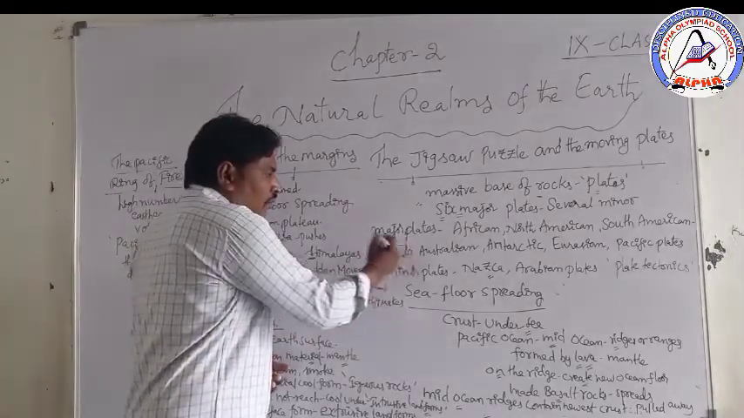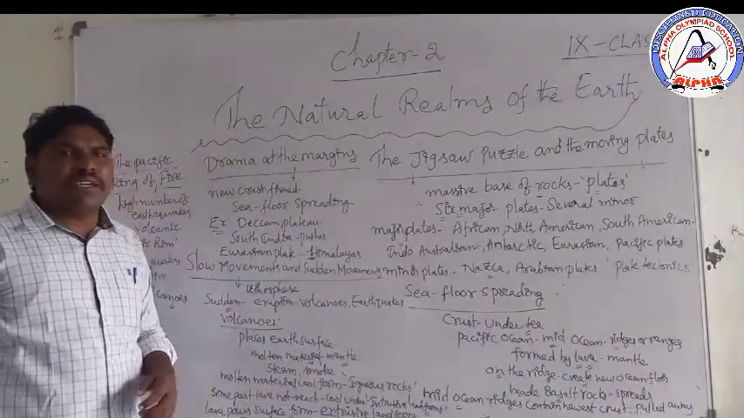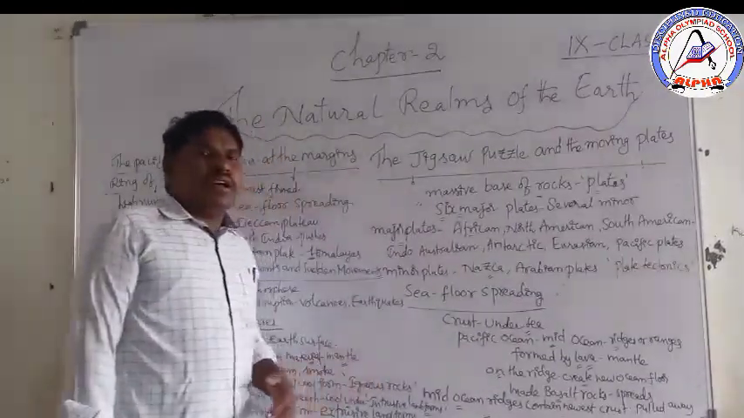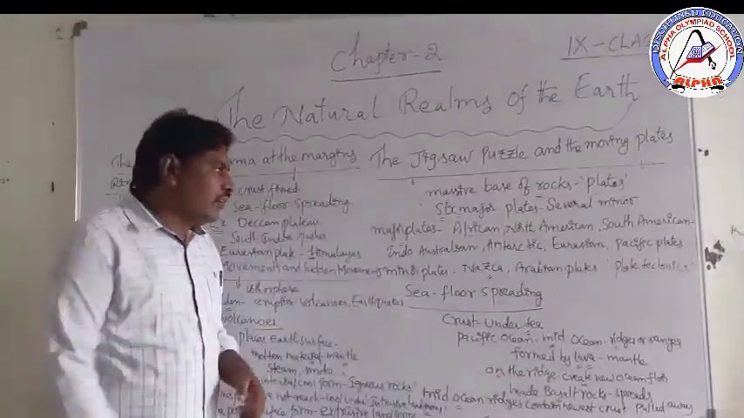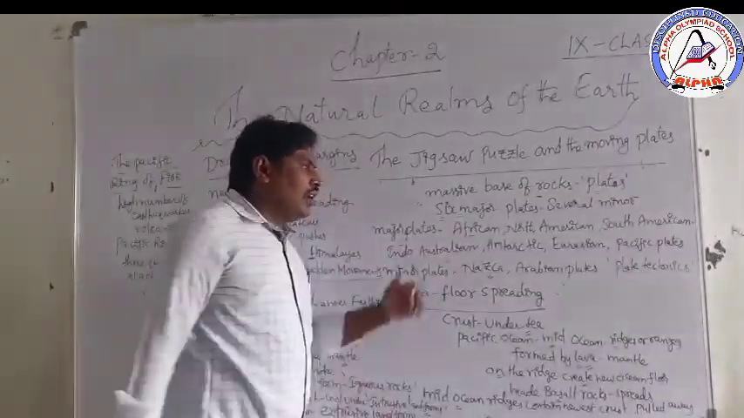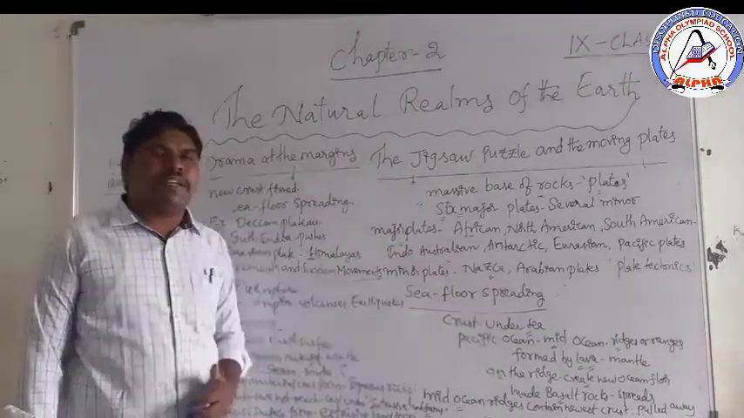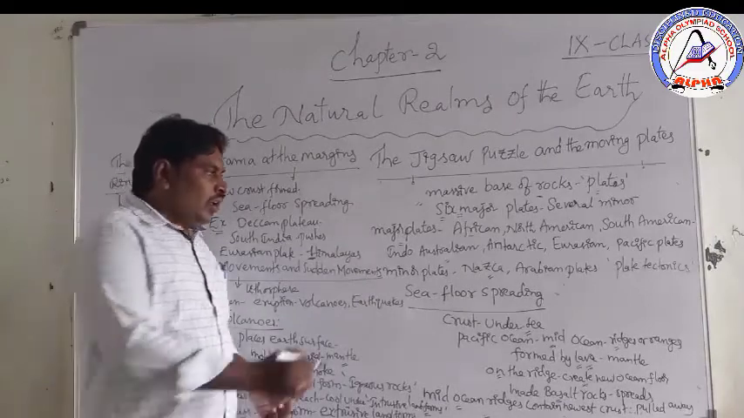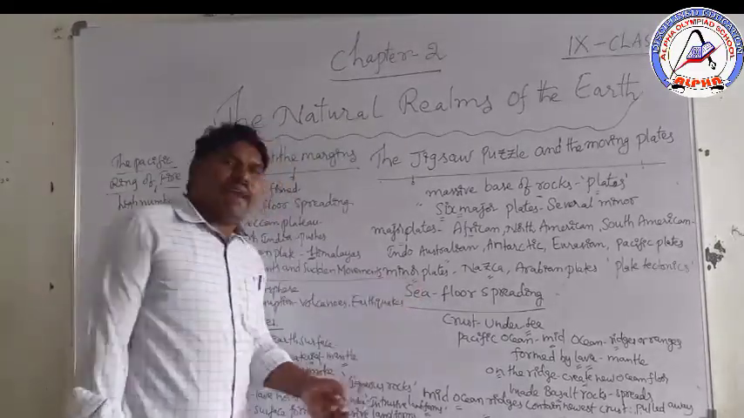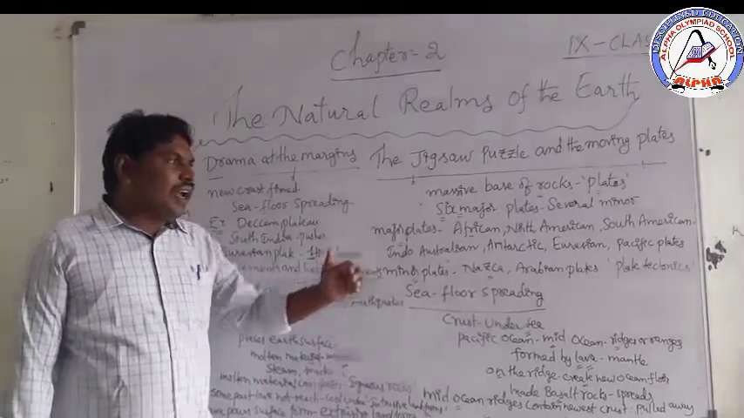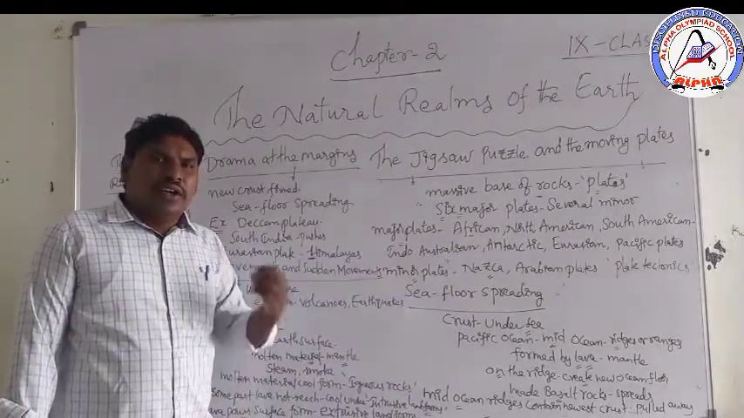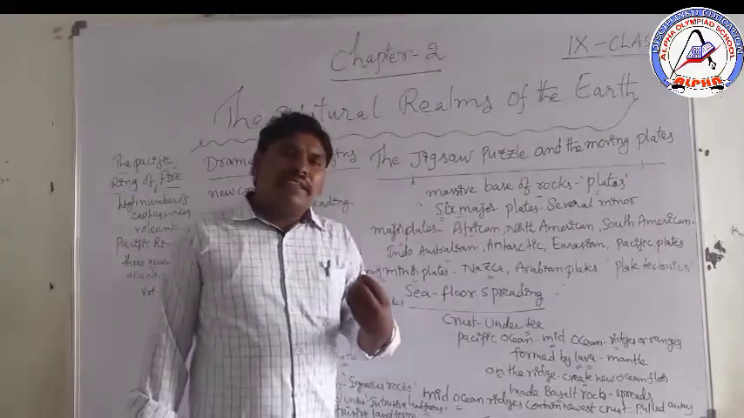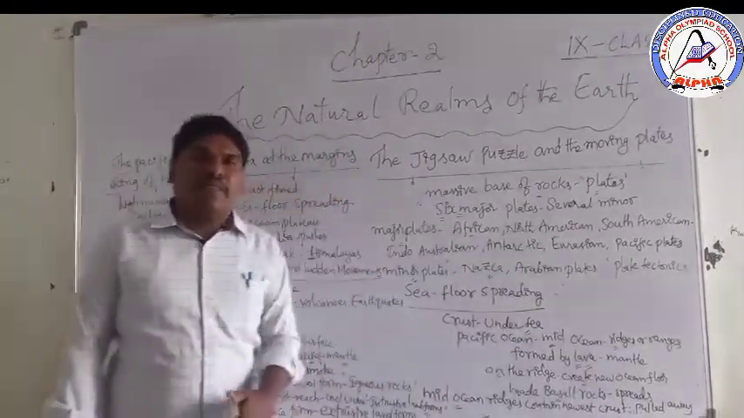First of all, the major plates. 6 major plates, one by one: African, North American, South American, Indo-Australian, Antarctic, Eurasian and Pacific plates. These all are major plates. The minor, small plates are the Nazca and Arabian plates. A plate is a massive base of rocks, and the plates are in the mantle area.